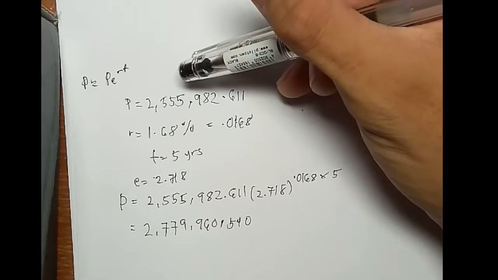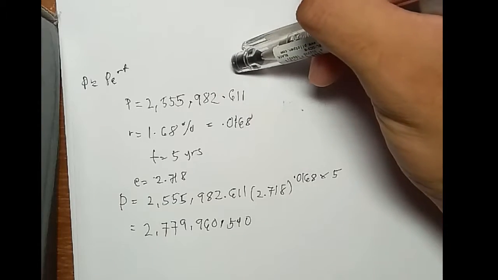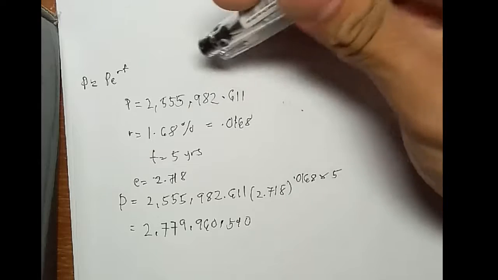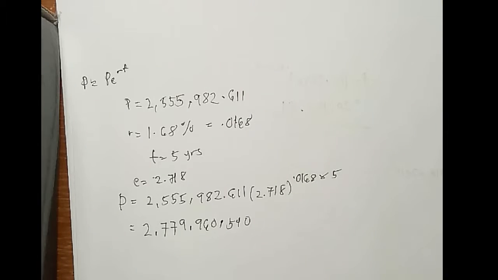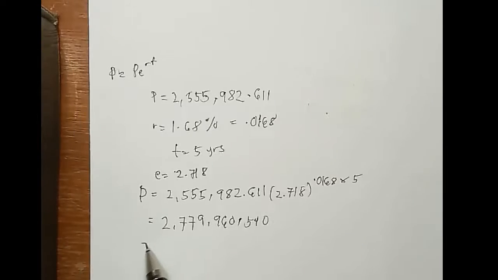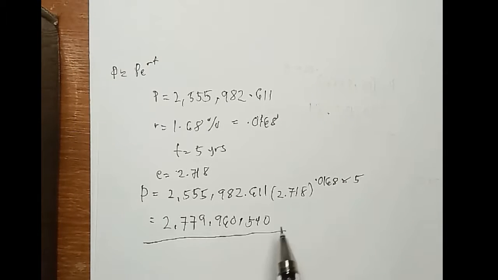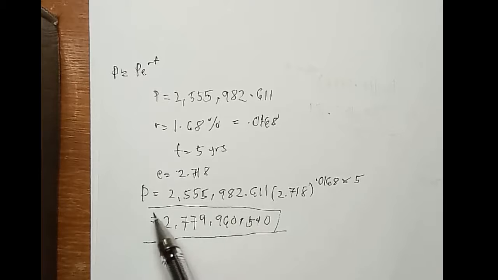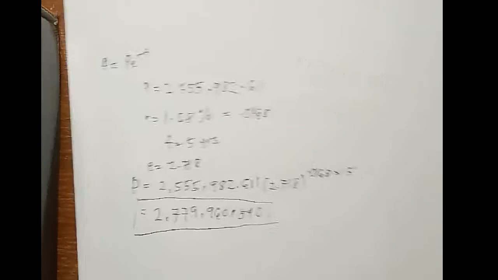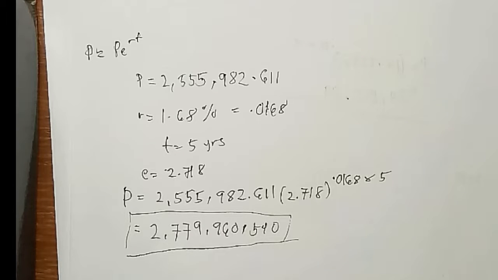By direct substitution of the given values, now we have the world's population, 2,779,960,540.